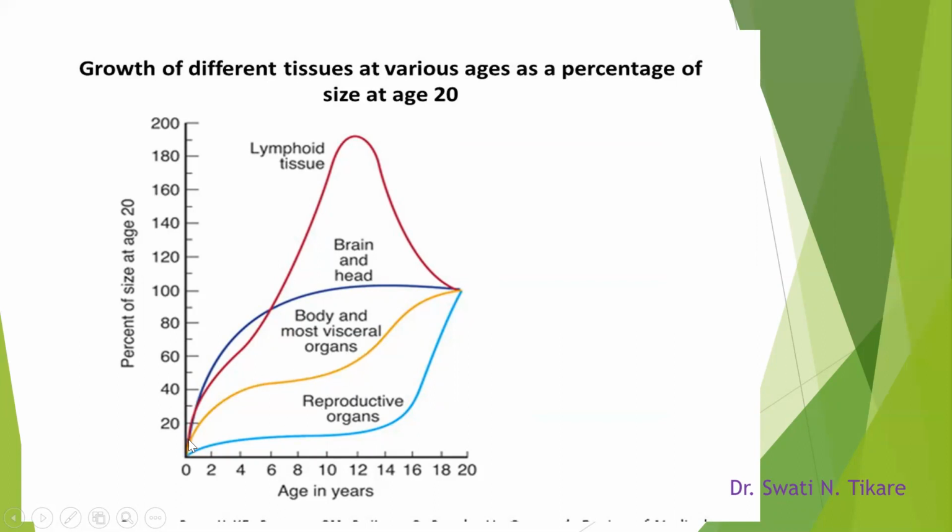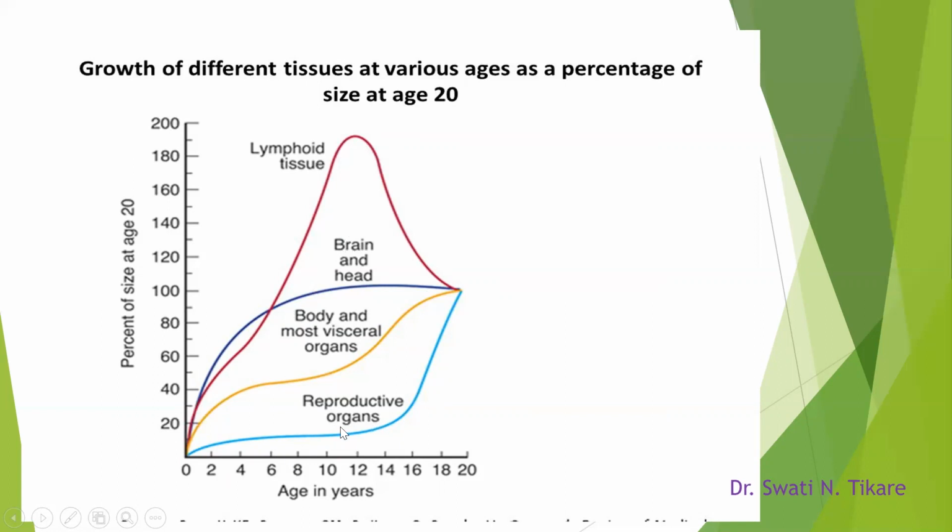Now, if you think about the brain, there is a very steep rise in the growth of the brain, the head, the neurons, everything, especially high in the early age. And later on, it almost plateaus. Whereas the lymphoid tissue, we can see that there is a peak during early childhood and postpartum. That is the lymphoid tissue growth.